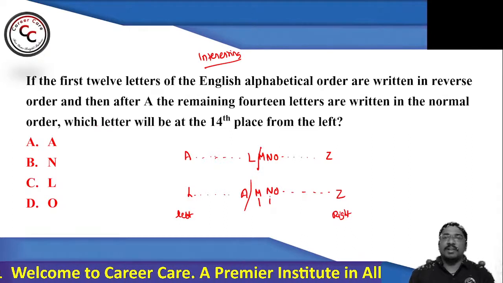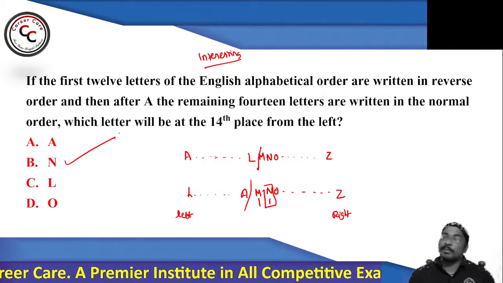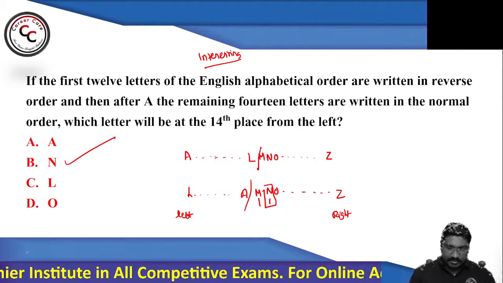So 13th and 14th letter. So 14th letter from left hand will be what? N. You can go with option number B. As simple as that. Right? Yes. Nice. Very good.